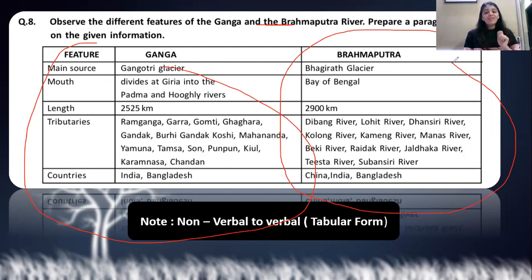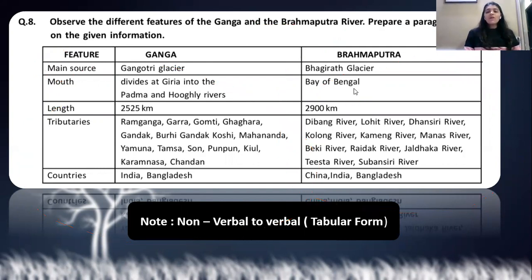If I'm forming it in one paragraph only, I can say Ganga is coming from Gangotri Glacier, whereas Brahmaputra is coming from Bhagirath Glacier. Then I can say about mouth. Ganga's mouth divides at Giriya and Brahmaputra's is at Bay of Bengal. So I can talk about both the length. So I can write my paragraph in either of the ways. Clear, clear, clear. Now let us see how they have formed the paragraph for the same.